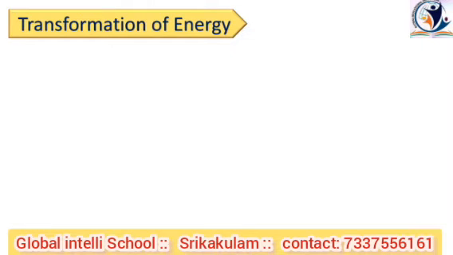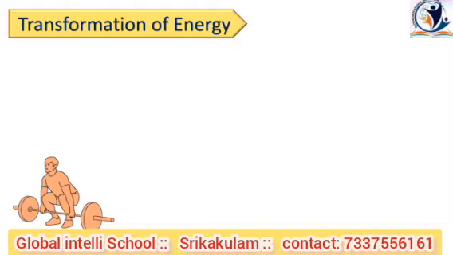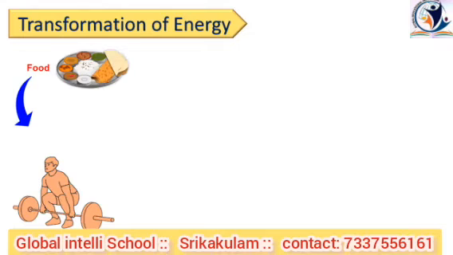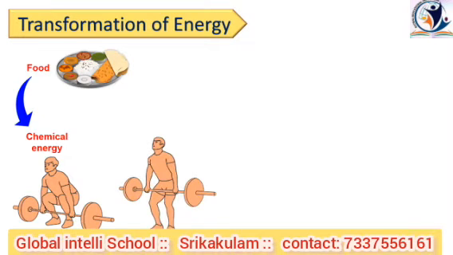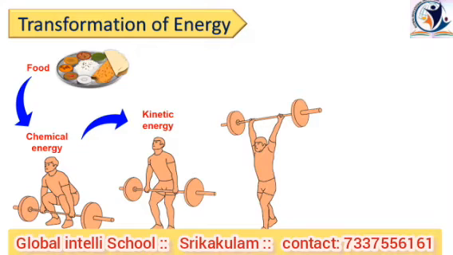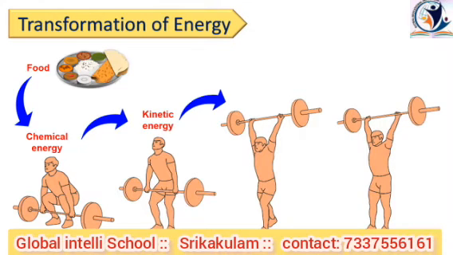Now we will start our next topic, transformation of energy. We know that energy exists in different forms in nature. Do you know how the weightlifter in the picture lifts the weight? We know everyone gets energy from food. The food energy of the weightlifter turns into chemical energy. When he is trying to lift the weight, the stored chemical energy converts into kinetic energy. After that, when he gradually lifts the weight over his head, the kinetic energy is converted into potential energy.